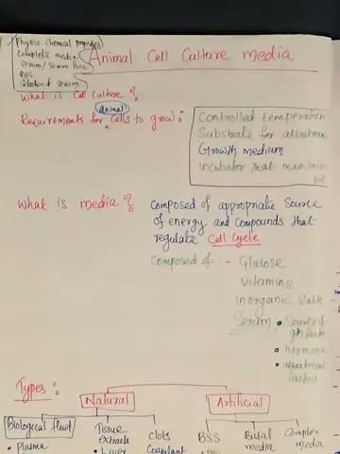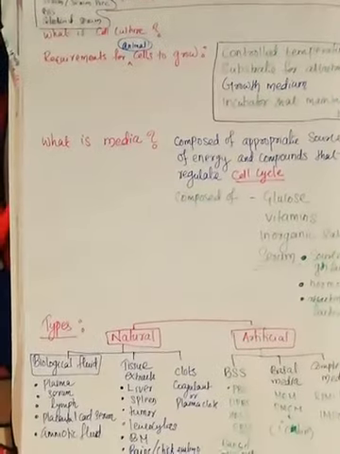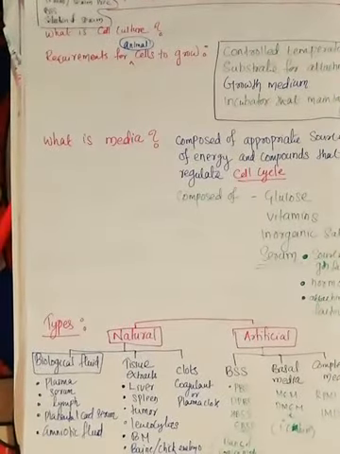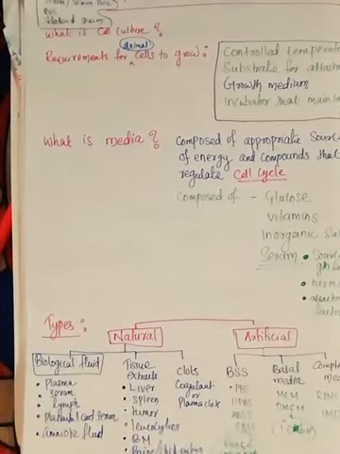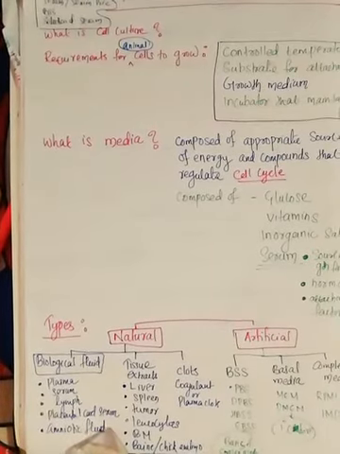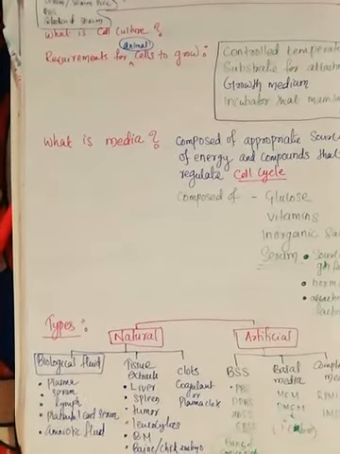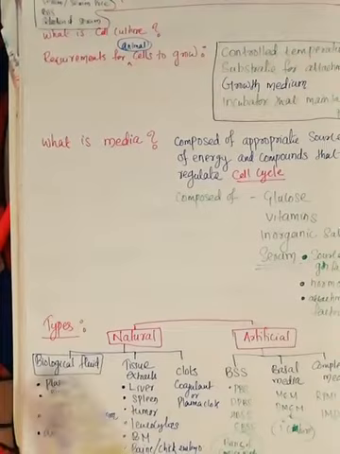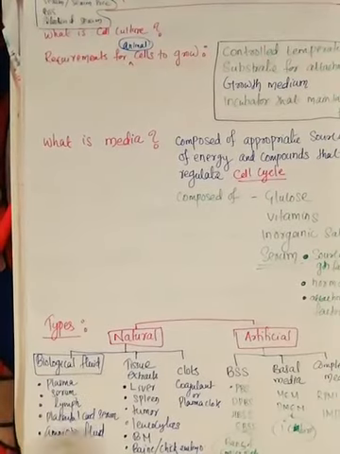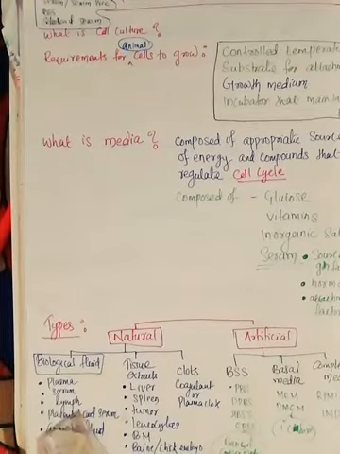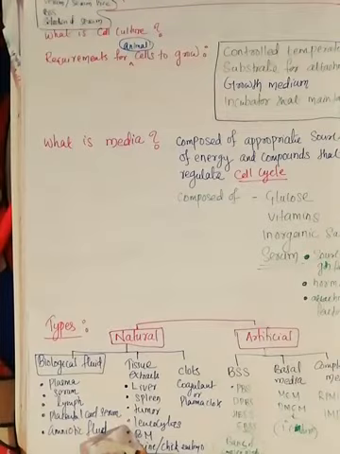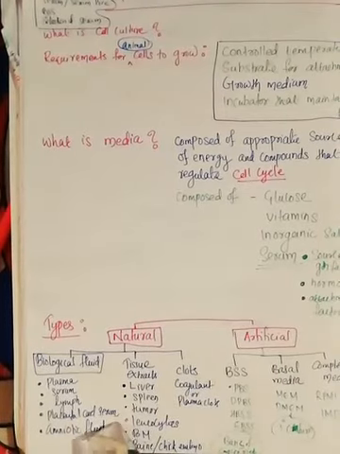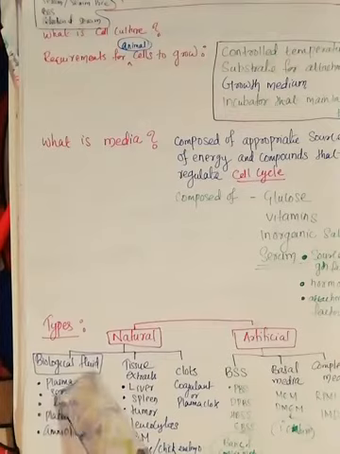Mostly in the animal cell culture lab, biological fluids will be used. What do you mean by biological fluid? Biological fluid means we can use plasma, serum, lymph, human placental cord serum, amniotic fluid. These are the biological fluids which will have most of the nutrients so that the cells can grow properly. Placental cord serum means the cord blood. The umbilical cord will have the blood, that serum. Then amniotic fluid. These are the biological fluids.